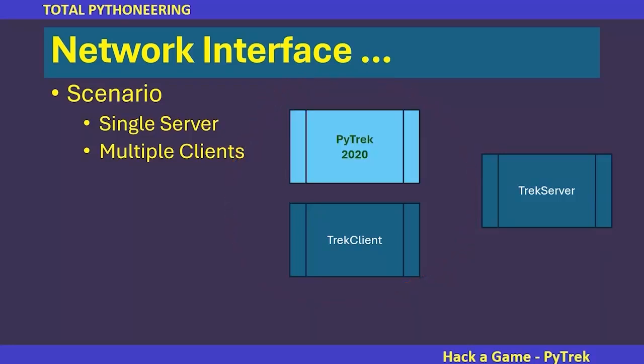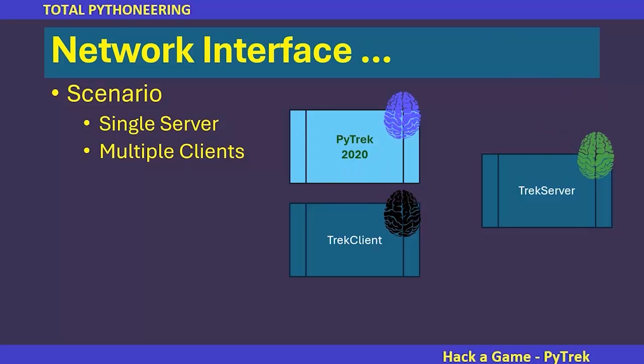Now, although we would think of a client and a server as being run in different applications, moving forward, we'll discover that it's not an issue of whether we're running the same code or even running at the command line interface. No, the real issue is where do we keep our brains? Right now, our brains in PyTrack 2020 are all local. Everything happens with our application standing alone, but our mission is to relocate that brain somewhere else.